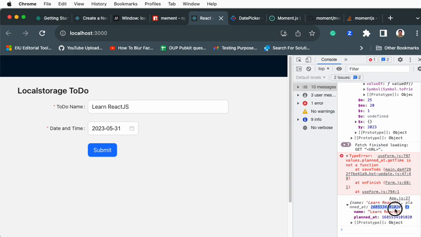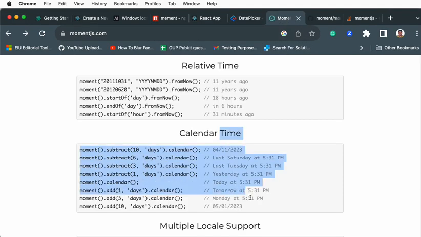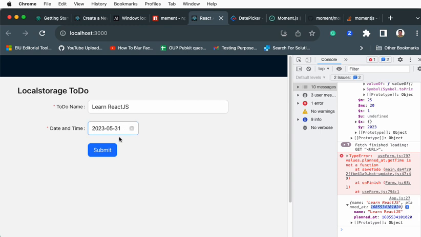From this millisecond we can even convert this back into the original date and time in any format. Some users will like this format, some users will like that, right? So we will give them the choice to set their preference. Now go back to our application. What is the next idea?